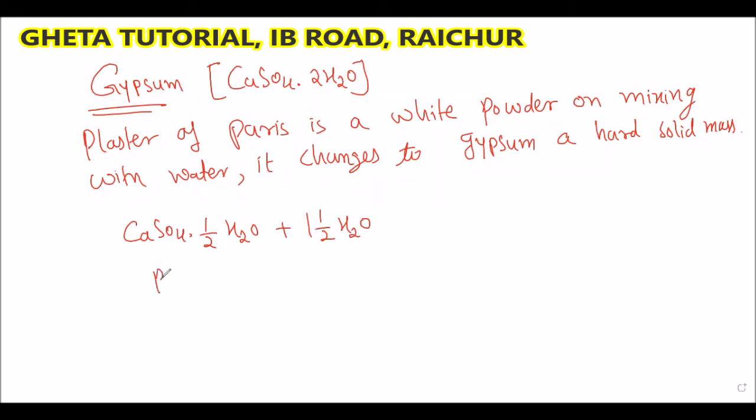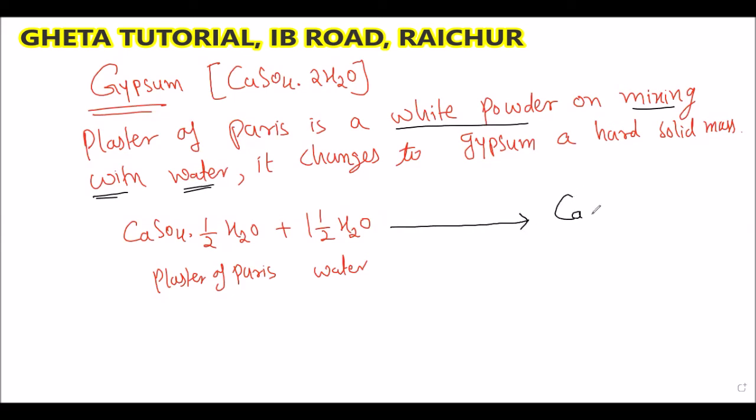On mixing with water, you will get CaSO4 dot 2H2O. That is the gypsum, and the gypsum is the hard solid mass.